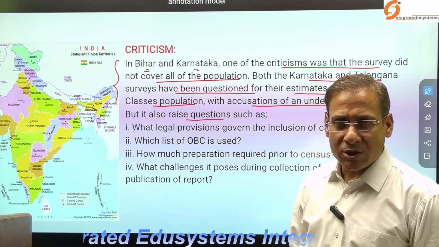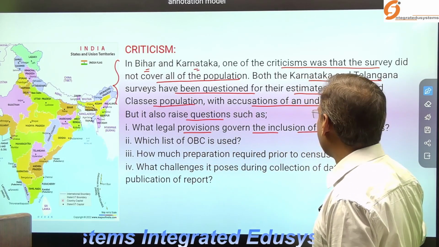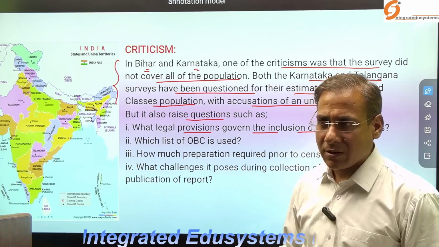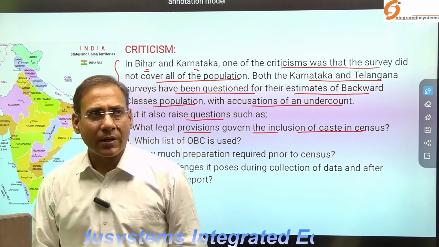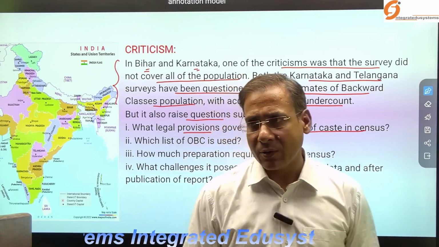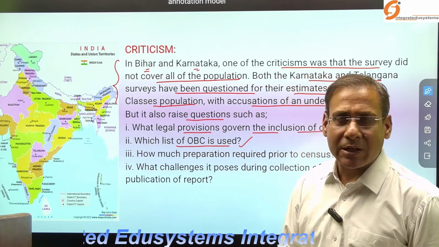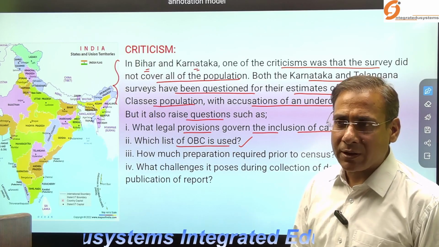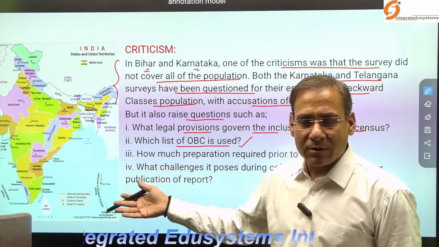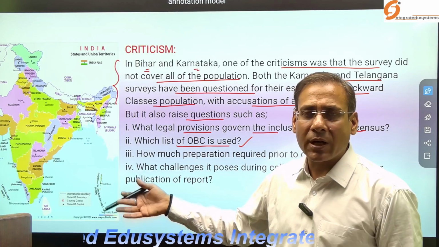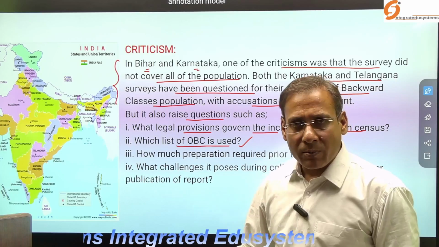What are the questions to be kept in mind? What legal provisions govern the inclusion of the caste census at present? Is there any legal provision behind this caste census? We have to find out. Now, which list of OBC is used? Because there is a central list which is separate, and states have their own lists. So again, there is confusion in the recent census. What kind of list is used by the government has not been revealed until now.